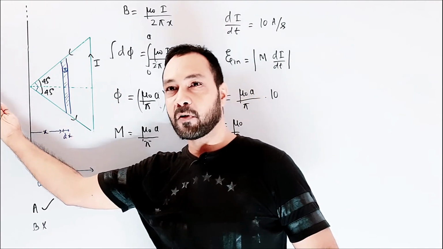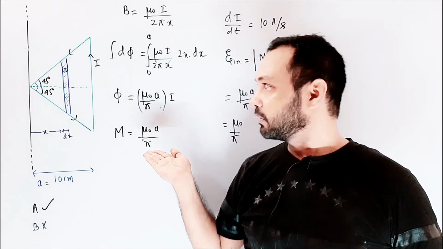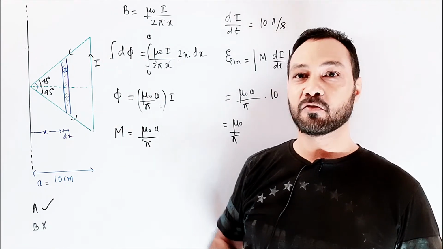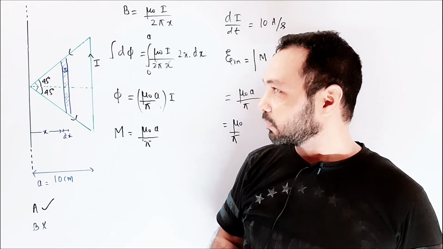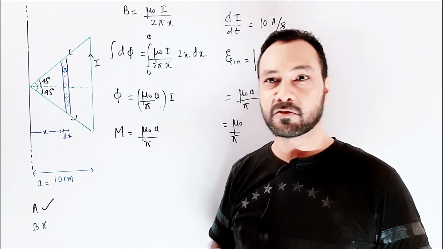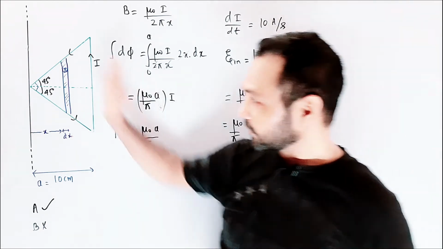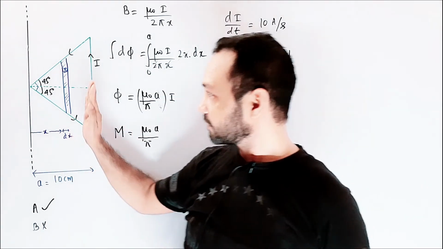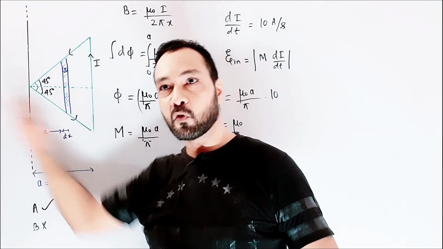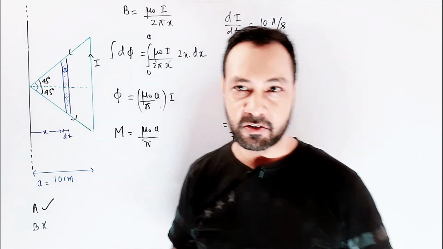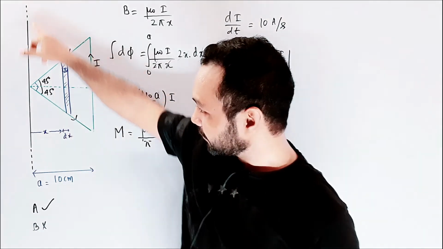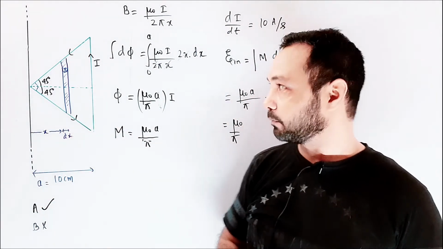It means the flux will further increase. Because I is increasing, the magnetic field is increasing, so flux is anyway increasing. So now the forces would be such that the increased flux, the increased magnetic field, is reduced. So the current in this wire should be such that this wire should go away, or there should be some repulsion, because if it comes towards it, the flux will be further increased. So that is the basic idea. The induced current in this wire would be such that they repel.